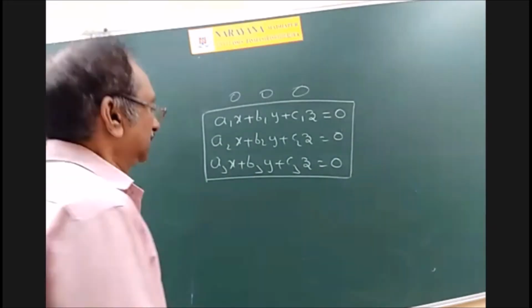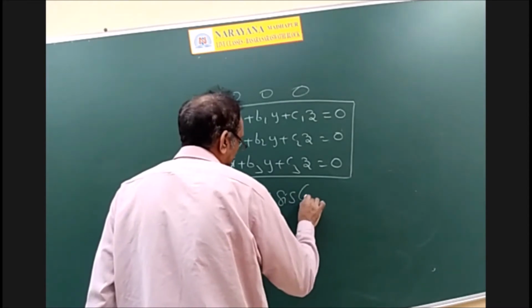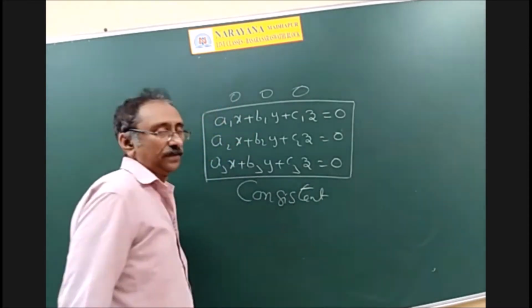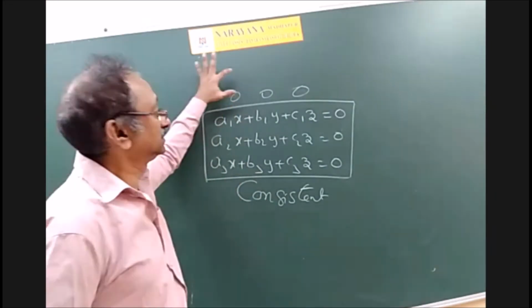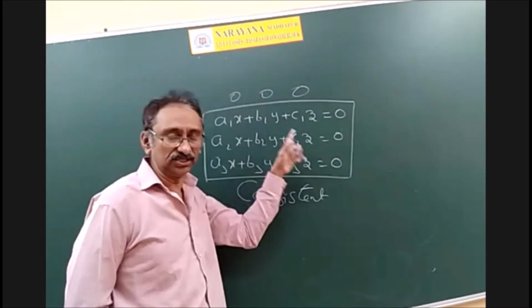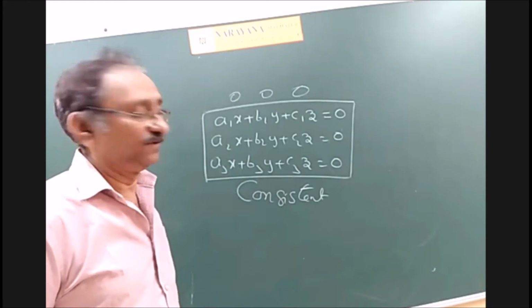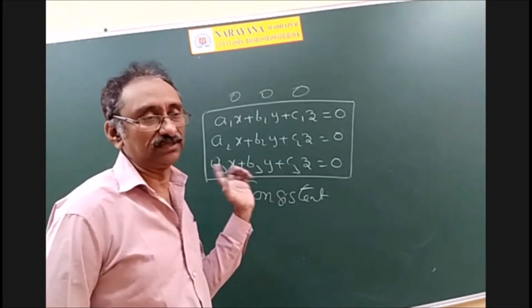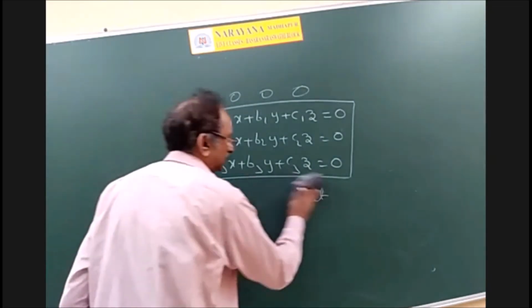That means the system is always consistent. Inconsistency cannot happen here. Always it has a solution. But the question is whether it contains only the 0 solution or it may contain other solutions also. If at all it contains other solutions, it will have infinitely many solutions. Okay? Now write the conditions for them.